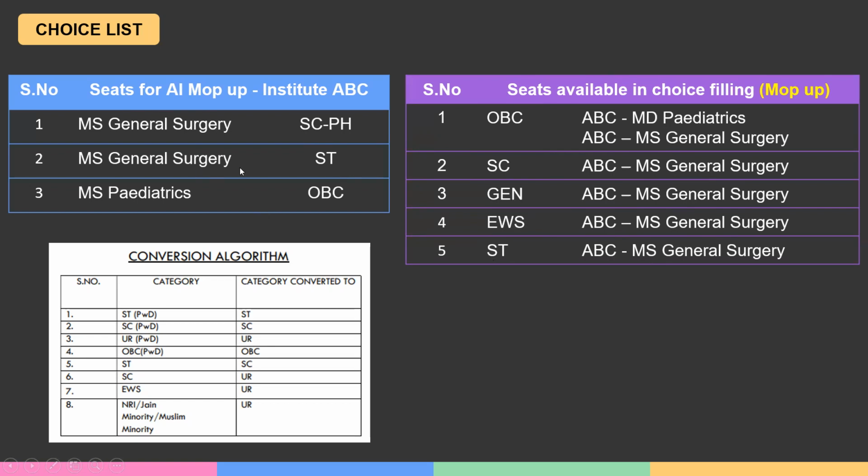Now we come to the second ST seat. This is also a general surgery seat. In options, no category is mentioned. So the same general surgery seat is appearing for everyone. Third one is an MD pediatric seat.